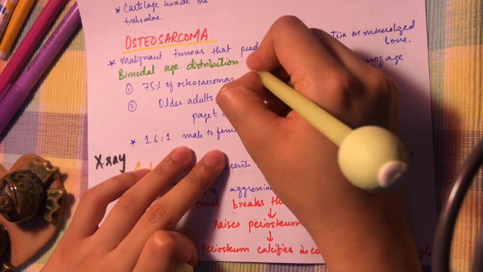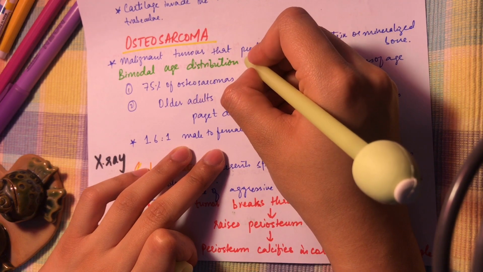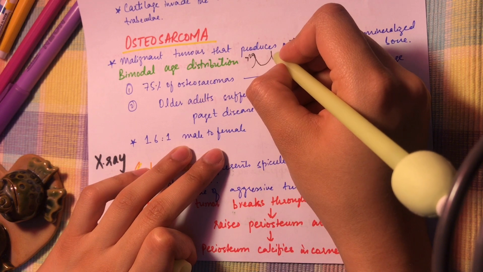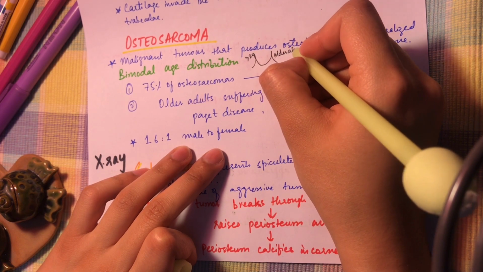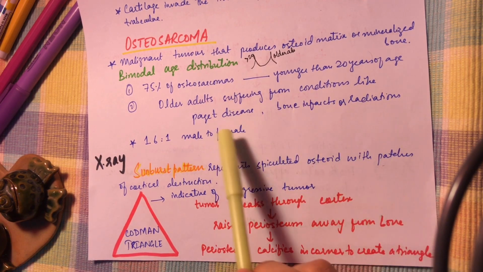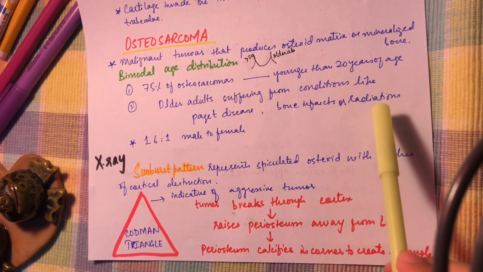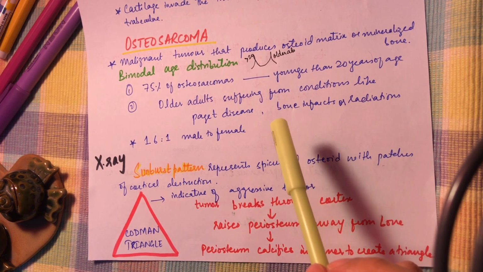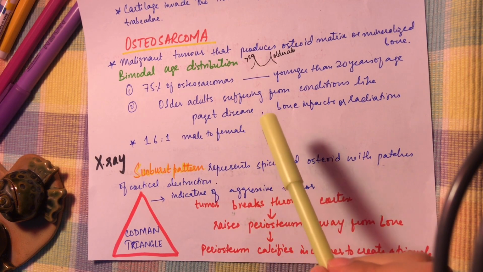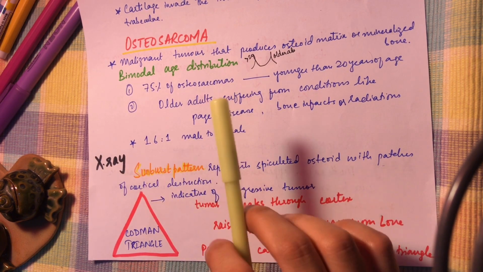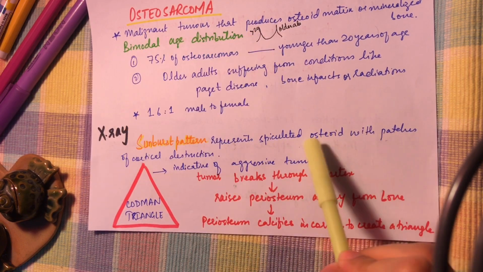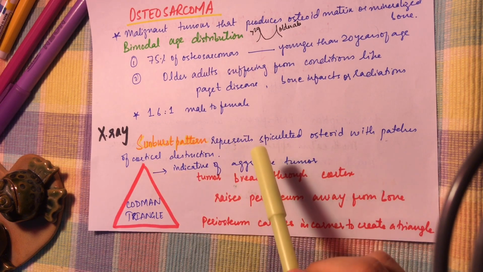Those older adults are suffering from conditions like Paget disease, bone infarcts, or previous radiation. The male to female ratio is 1.6:1, and the important thing is that its X-ray shows the sunburst pattern. The sunburst pattern represents spiculated osteoid with patches of cortical destruction.